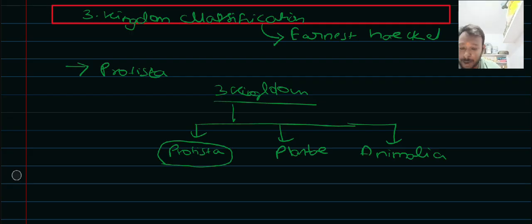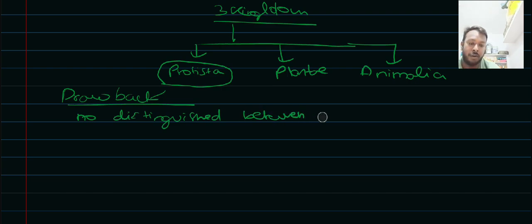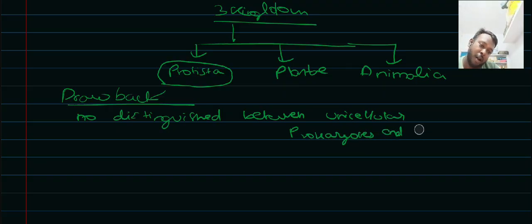So the drawback of this system is that there is no distinguishing between unicellular prokaryotes and eukaryotes.